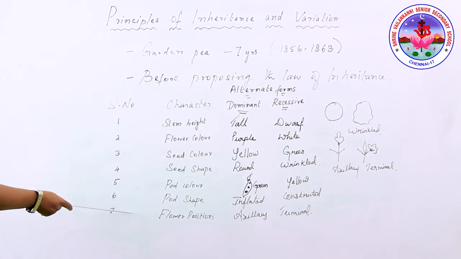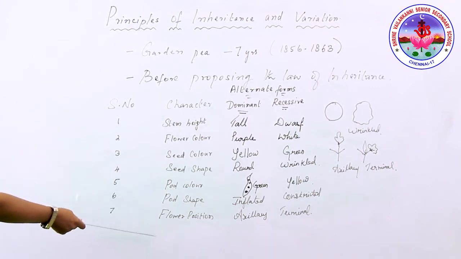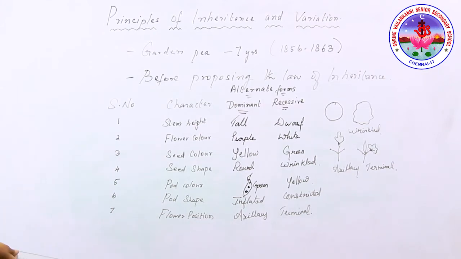These true breeding lines are those that undergo continuous self-pollination and show stable trait inheritance. I repeat this term: the true breeding lines undergo continuous self-pollination and show stable trait inheritance.